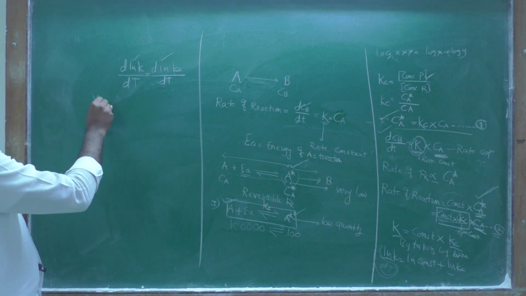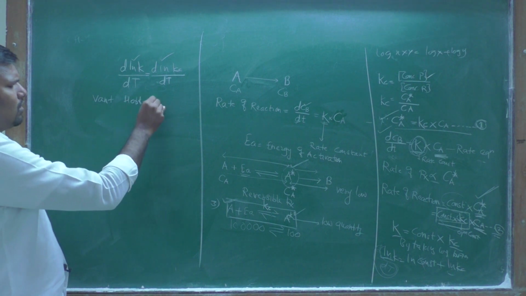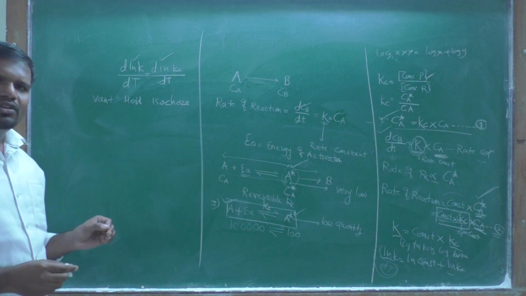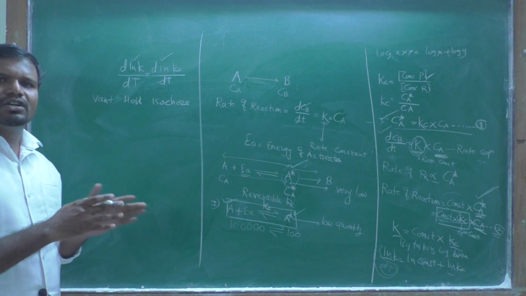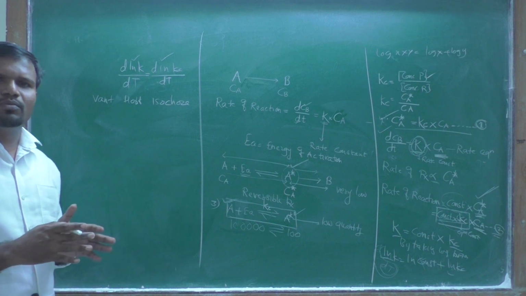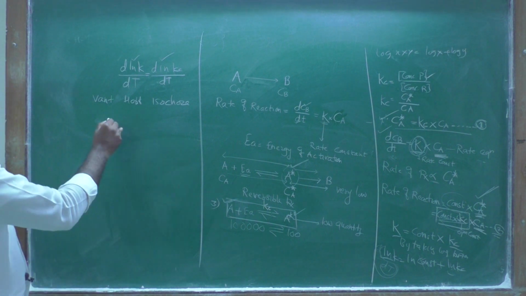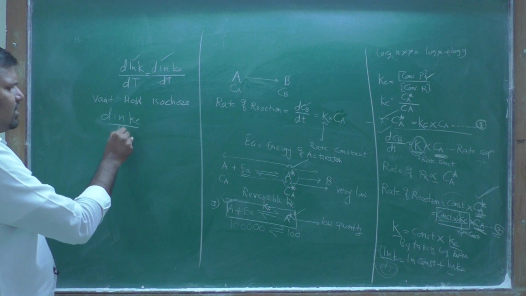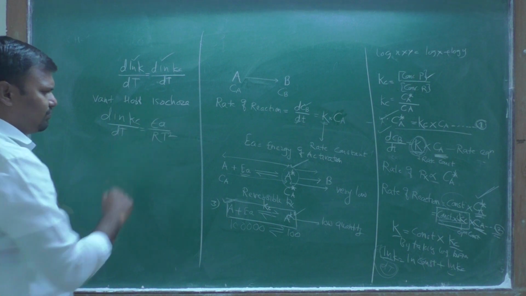Now the van't Hoff isochore. This is one of the equations which relates the change in equilibrium constant with the change in temperature. The equation is given as del ln Kc upon dt is equal to Ea upon RT square.